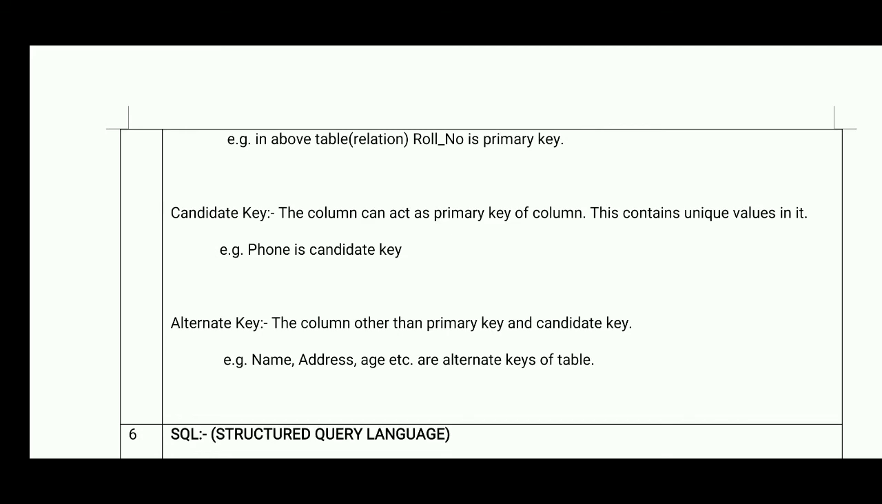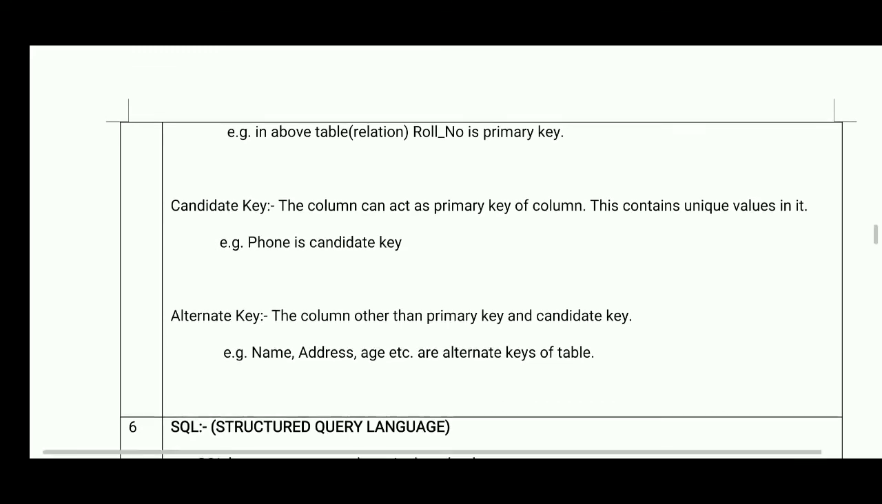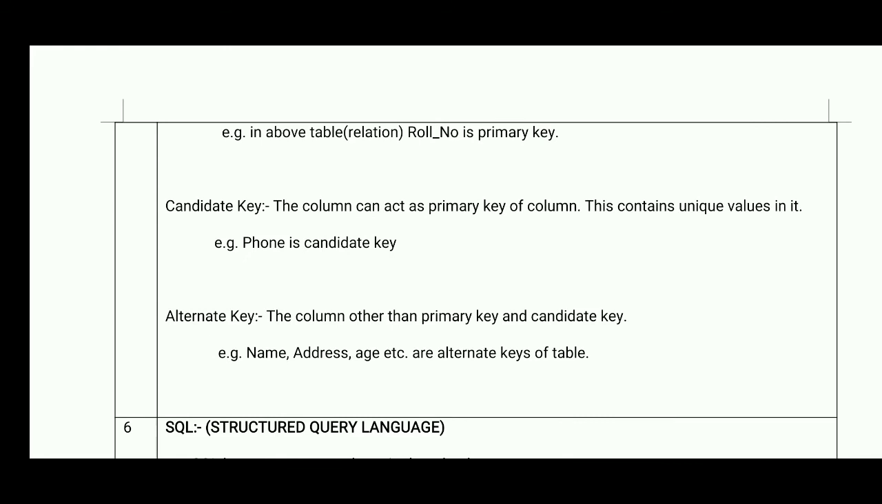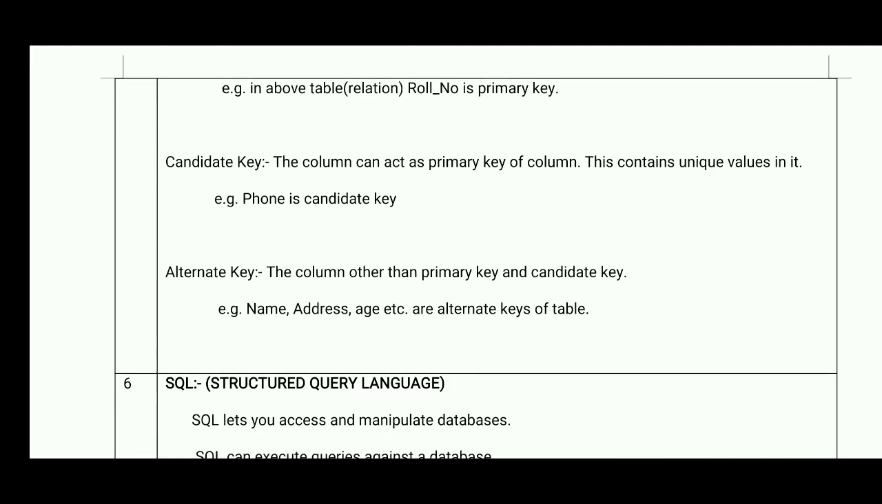For example, suppose there is a student table which contains roll number, Aadhaar card number, GR number, phone number, etc., and name, address, blood group. From these columns, roll number, Aadhaar card number and GR number can act as a primary key because all these three columns contain records uniquely. But from those we are using only roll number as the primary key. So the remaining two columns are called candidate keys. Next one is the alternate key. The columns other than the primary key and candidate keys are called alternate keys. So here you can see name, address, age are the alternate keys of the specific table.